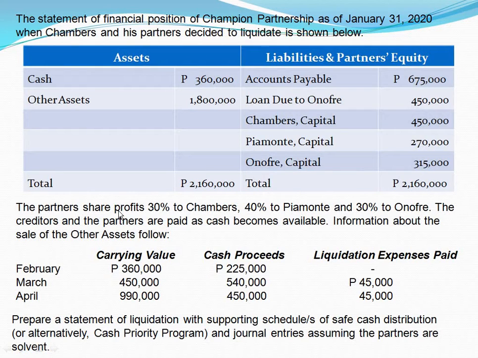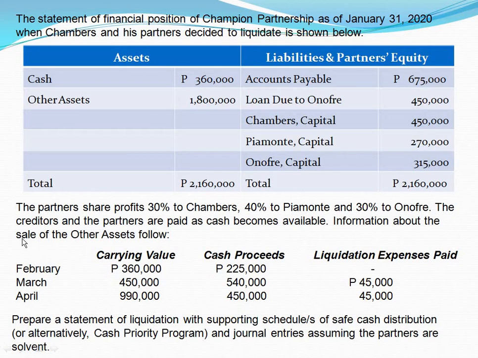The partners share profits 30% to Chambers, 40% to Piamonte, and 30% to Onofre. The creditors and the partners are paid as cash becomes available. From this sentence, we learn that this is about liquidation by installment, because payments to outside creditors and to the partners are made in installment.